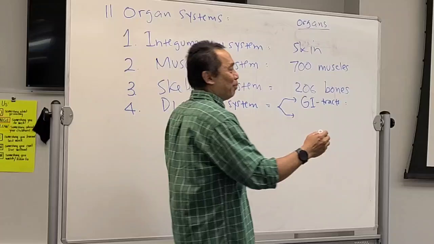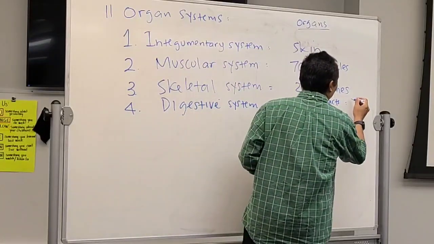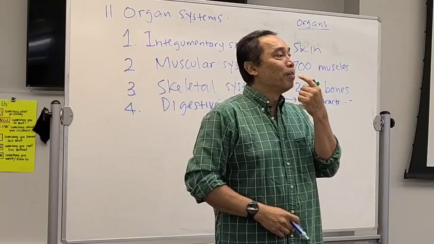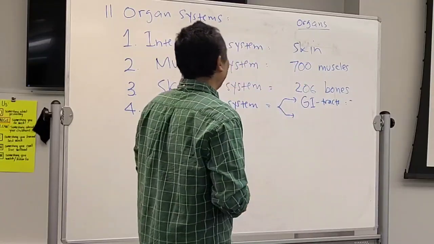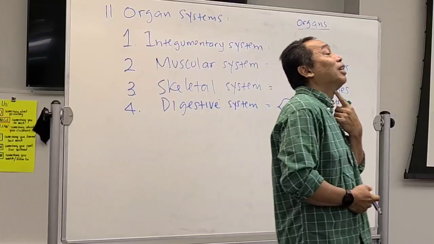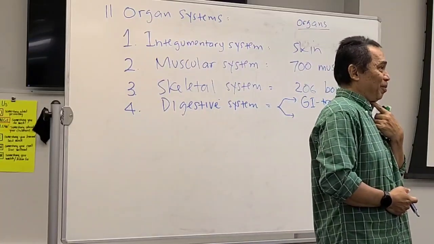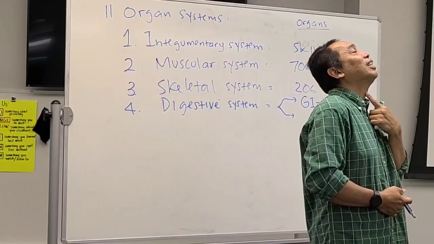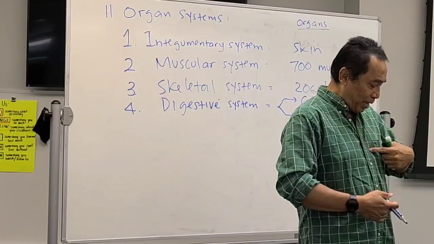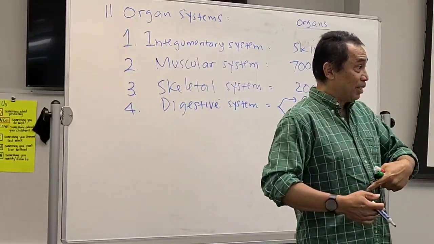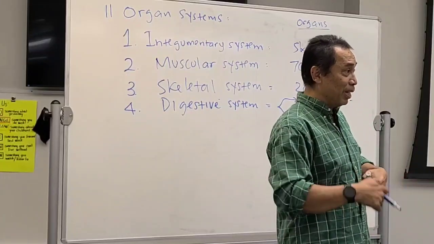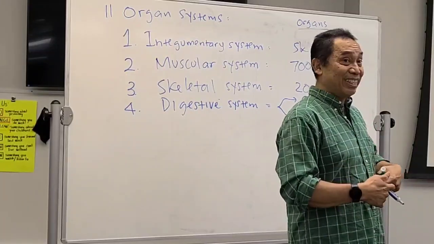Now you should be able to name all the organs that make this tract. Start from the mouth. That's the first organ. From the mouth, go to the throat, pharynx. From the pharynx, go to the esophagus. From the esophagus, go to the stomach. From the stomach, go to the longest one, small intestine.